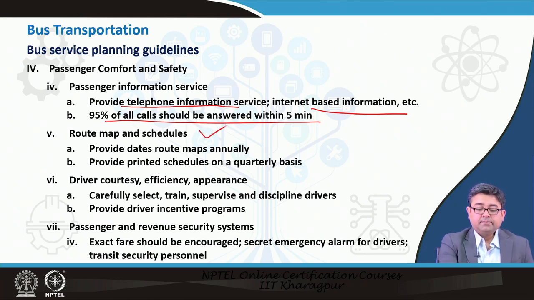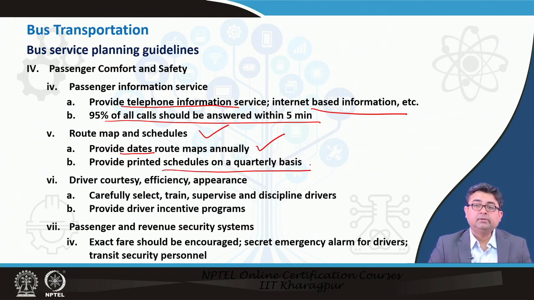Always have route maps and schedules, and always date them, because if you are changing or adding schedules or changing routes or adding new lines, people can be misguided by something that you have printed or something you have on the net which is older. So, always have a date on your route maps and try to have at least one a year printed. Schedules should always be printed with a little more frequency, because you may have schedule changes more frequently.